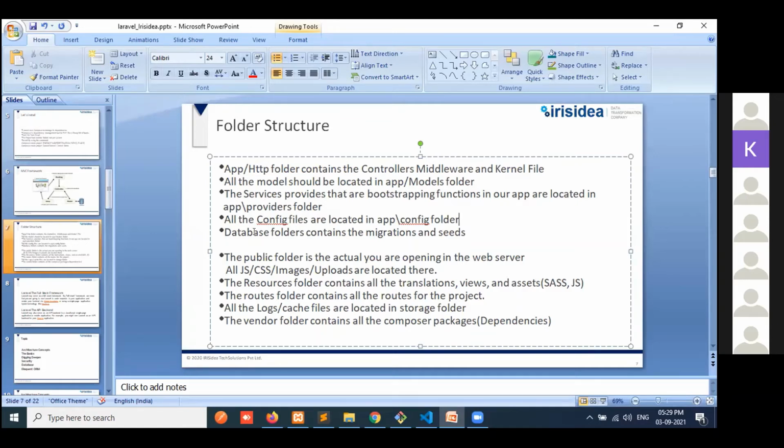In the database folder there are migrations and seeders also, an easier way to interact with databases like MySQL, SQL Server, and other databases also.